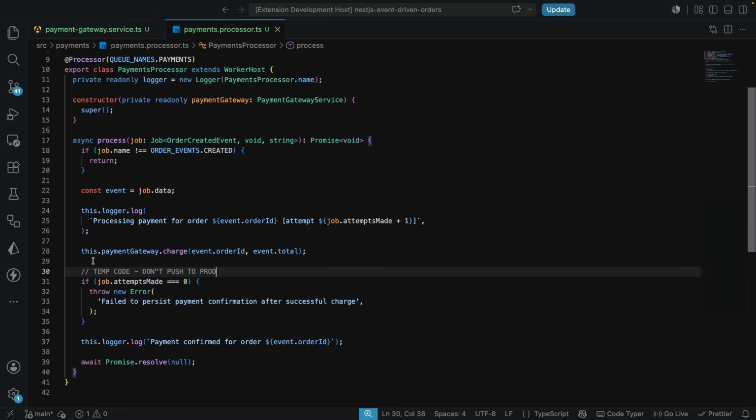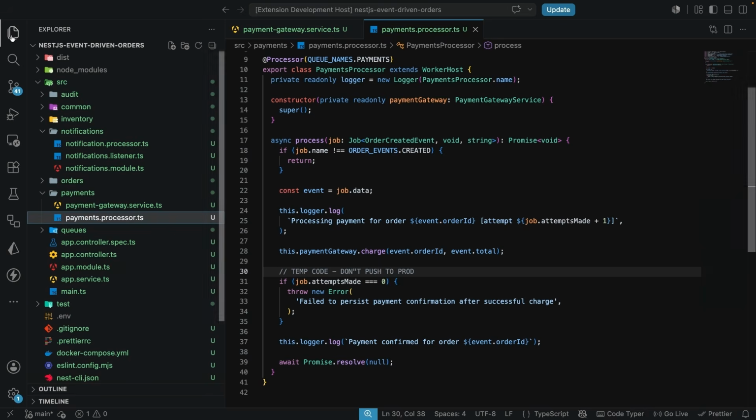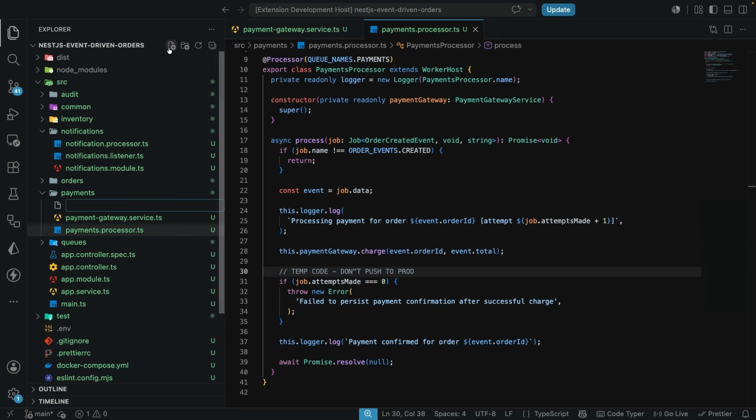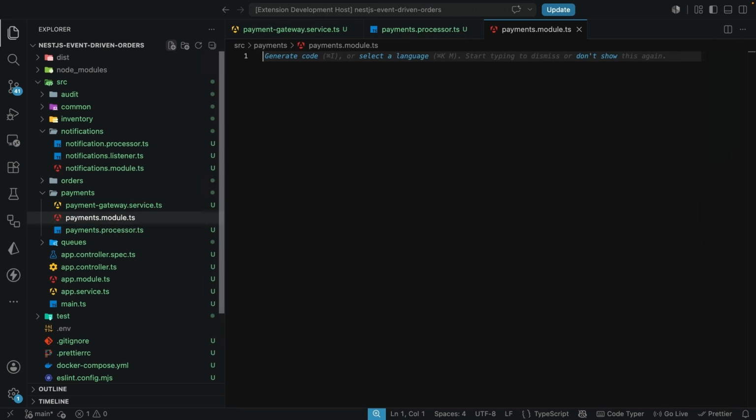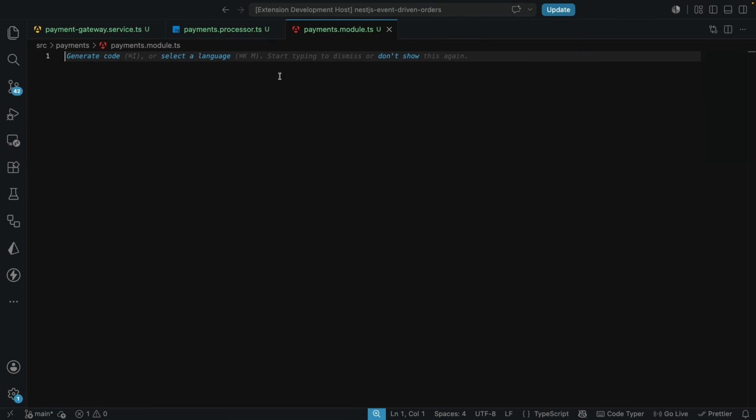So then let's go on and save this. Now we're going to continue, and the next thing we're going to work on is the payments module. And once we have the payments module, we're going to register it right into the applications module. So over here, we are going to create the new file, and this file is going to be the payments.module.ts file. And then we can close this up.